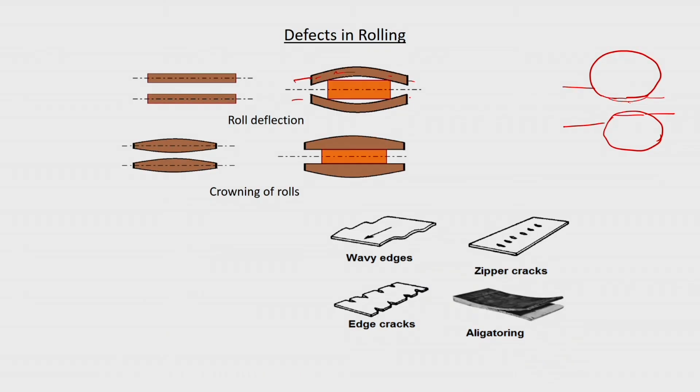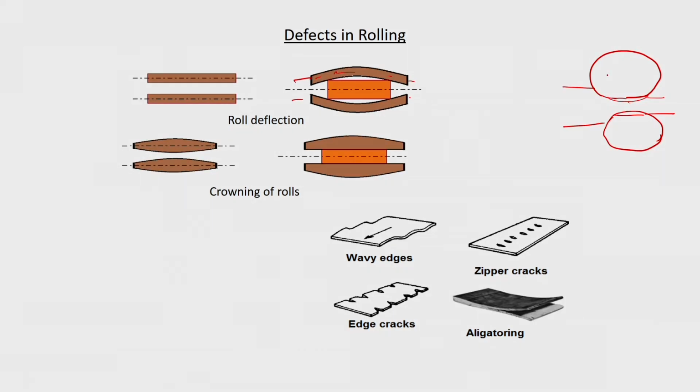So, in that case, because of the high roll pressure, one is that it may slightly deform, and there will be roll flattening which is taking place, and at the same time bending also will take place. If bending is taking place, the thickness of the sheet will not be uniform. You will find at the center the sheet thickness is higher than at the edge. So, there will be non-uniform thickness across the section, across the width.